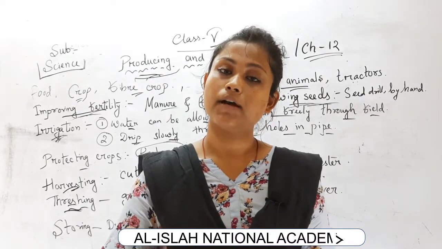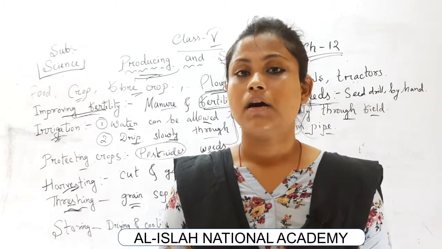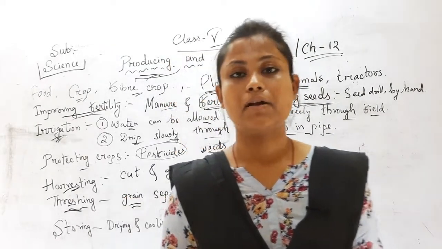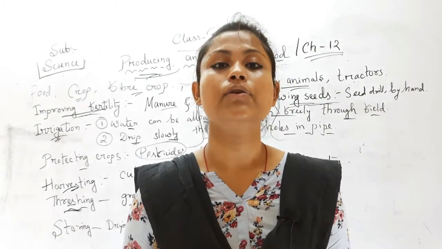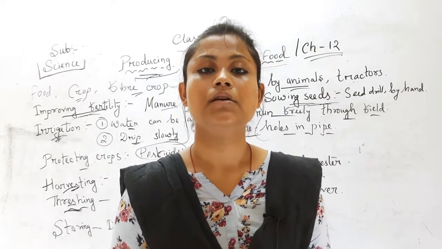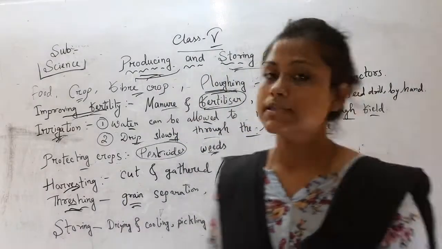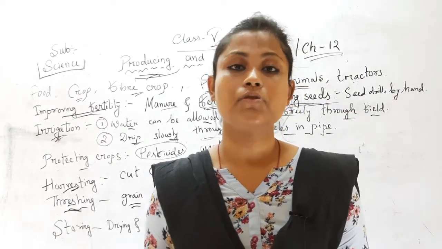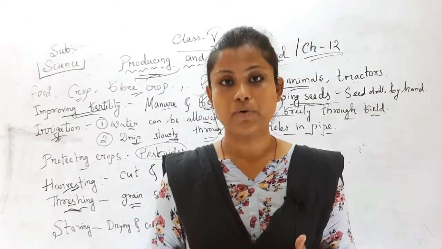And the last point of producing food is separating the outer cover of the grain, which is called winnowing. This is the last point for producing crops. That means winnowing is the last point. And what is winnowing? Separation of the outer cover, or the very small straws that are there in the grains. Separation of these things is called winnowing.